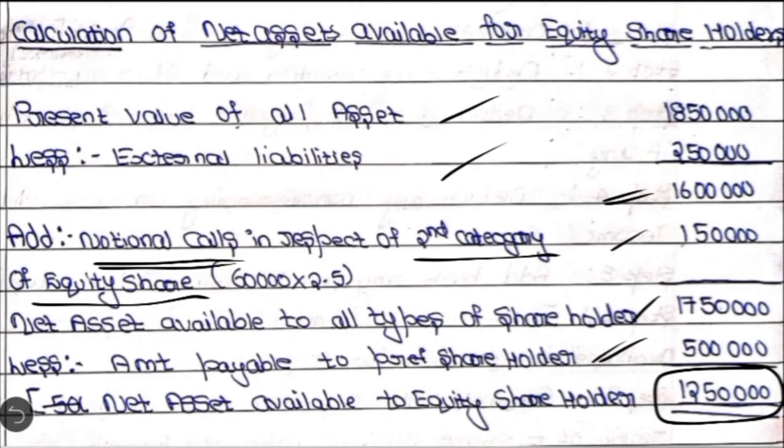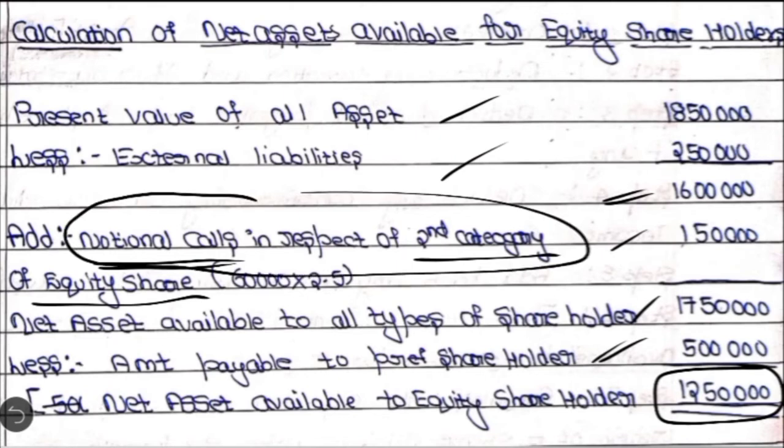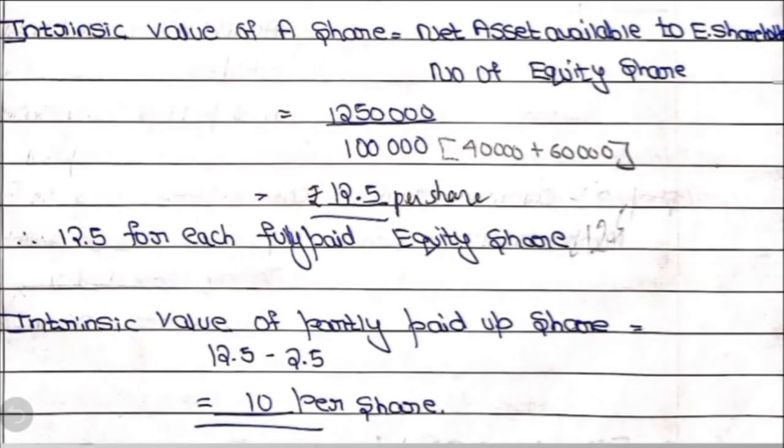But now the question is, can you distribute this 12,50,000 among both categories of equity shares? Here we have just assumed that we have collected it, but it is not actually collected. So we first use this formula to calculate the intrinsic value of an equity share, in respect of fully paid up.